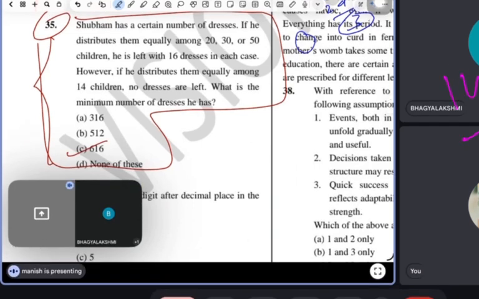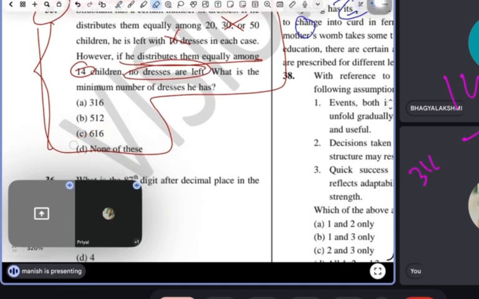You know what? I don't care about these numbers. Remove them. I care about only this number, 14. If you divide it, if you distribute them equally, nothing is left. So if you divide by this number 14, something is left. Also left. But here, nothing is left. You can check. So this will be the answer.